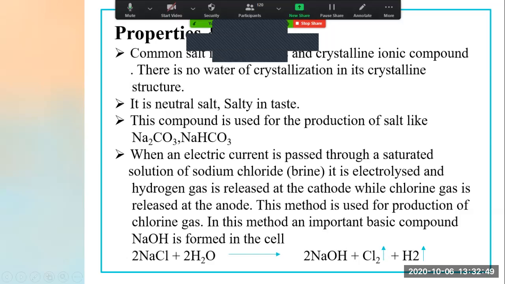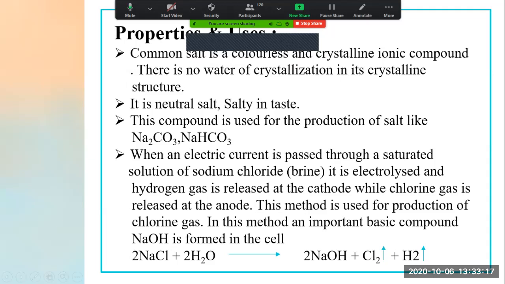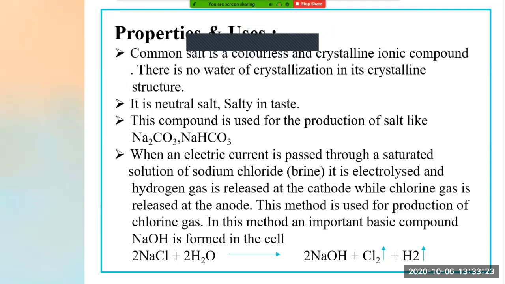Okay, first one, everyone got it? What is the first point? Now we'll go to the next point. It is a neutral salt and salty in taste. In the last slide I explained why it is neutral in nature: by adding universal indicator we found that its pH value is 7. Hence it is neutral, right? Now it is salty in taste. We all know that when we add salt in food, we get the salty taste. If we don't add it, the food does not taste good.